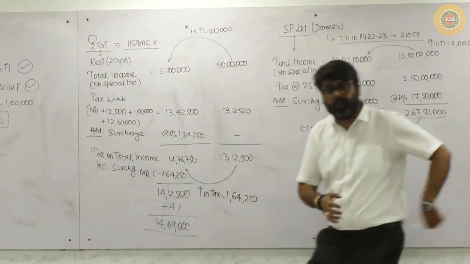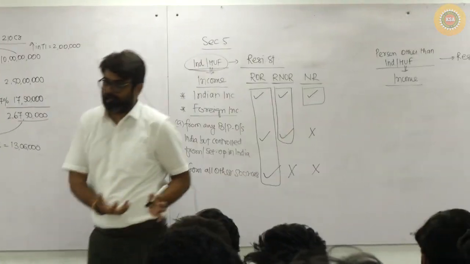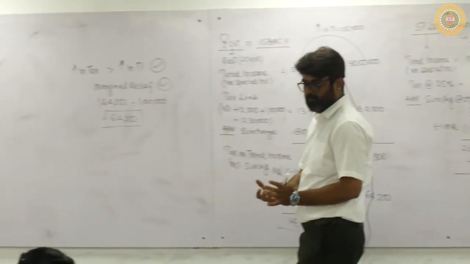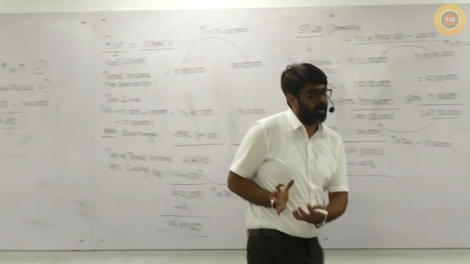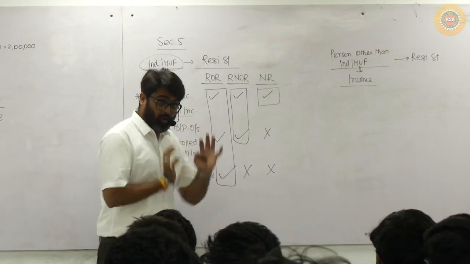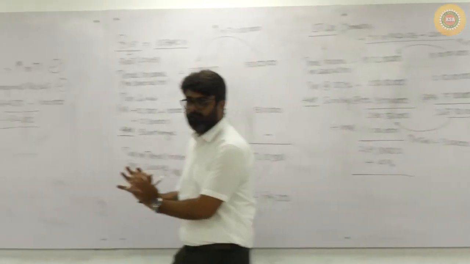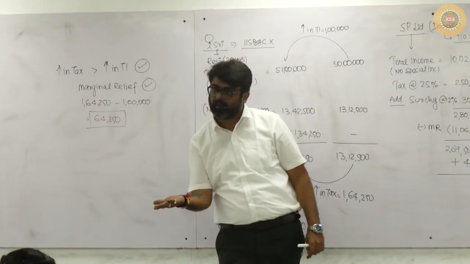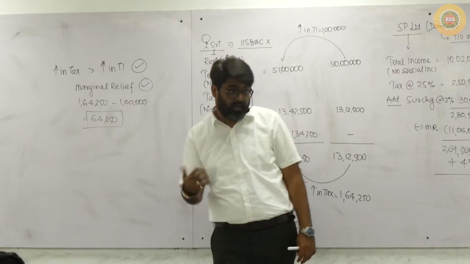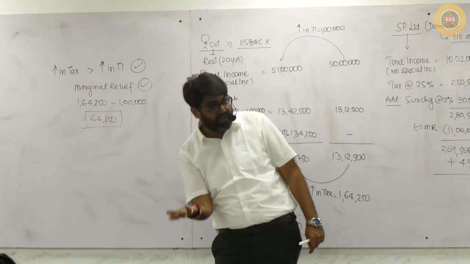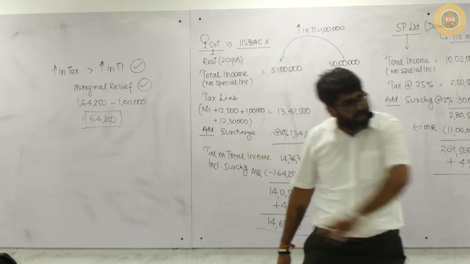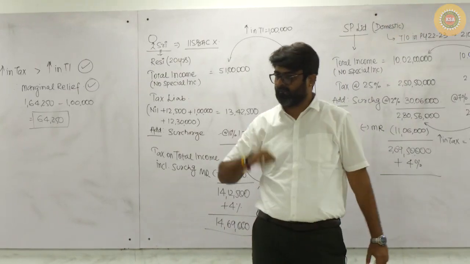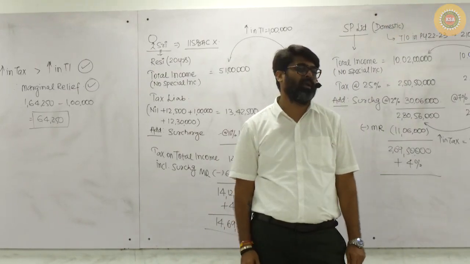RNOR. What will you do? You will include all the incomes, but not the foreign incomes. But wait, only one foreign income you will have to include: Part A, the business income, and Indian incomes. But don't include any other foreign income in the computation of your total income. Getting my point?